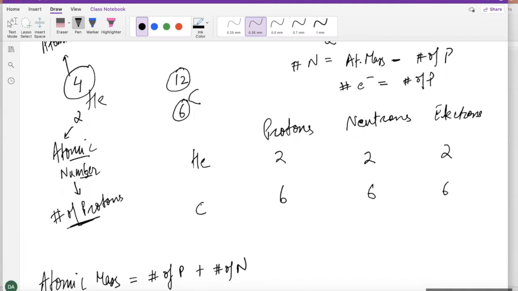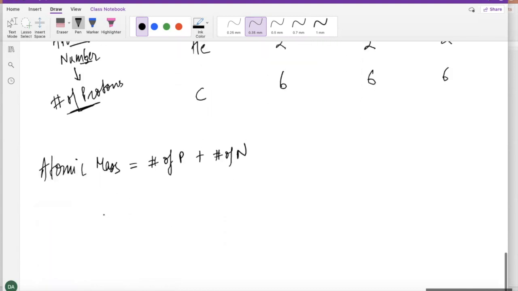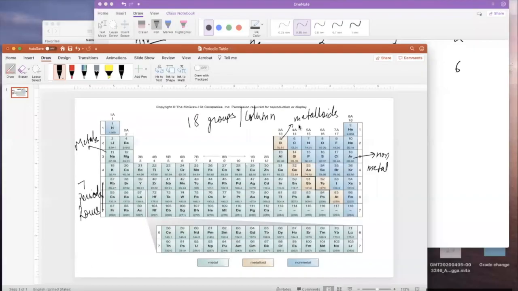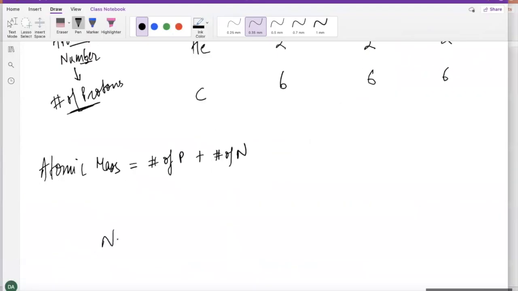Okay, all right. Now, guys, let's take some other example. Let's pick this sodium, which is 11 and 22.99. So sodium, it says 11 and it says 22.99. So if I ask you guys, what is the atomic number, what is the atomic mass? The number on the top here, the smaller number, is the atomic number. Again, guys, please remember, it is not the location that decides which is atomic number and which one is atomic mass. Just see which one is the bigger number and which is the smaller number. The smaller number is the atomic number. The bigger number is the atomic mass.